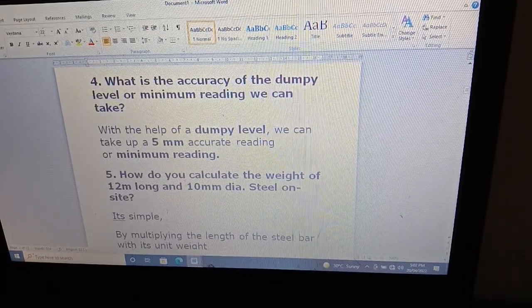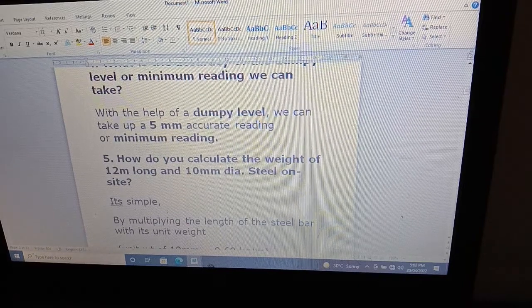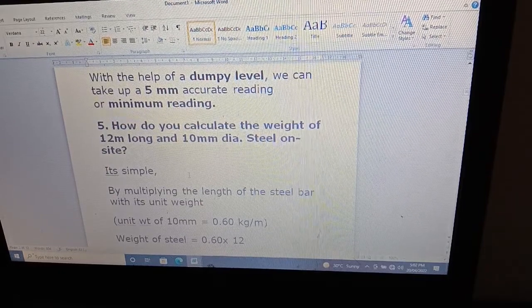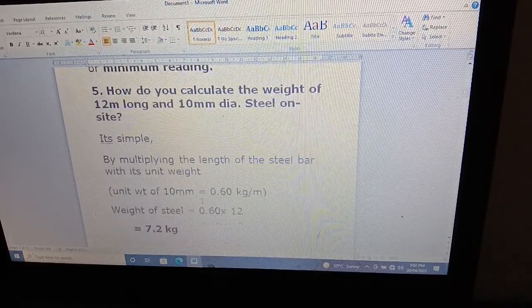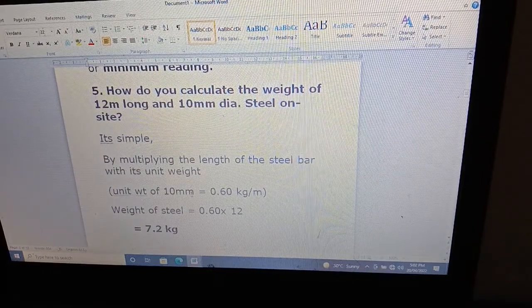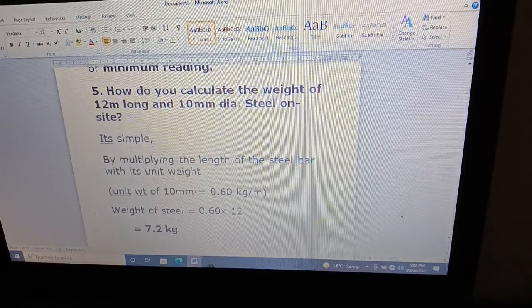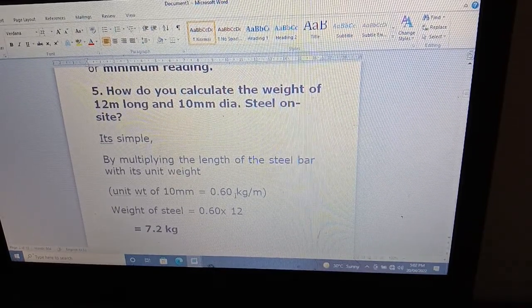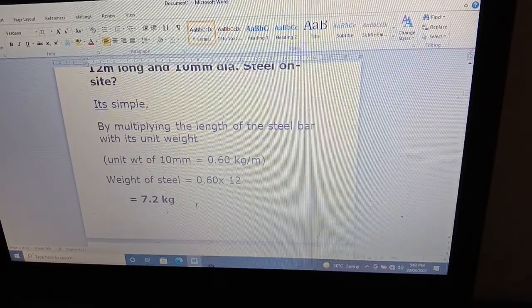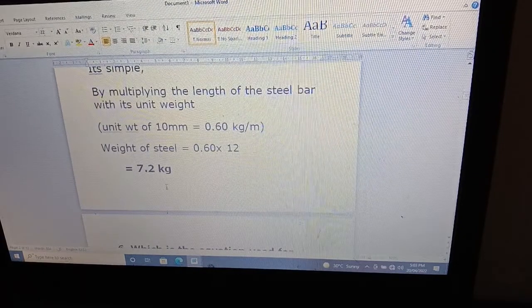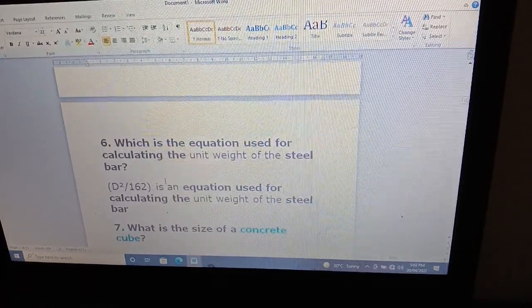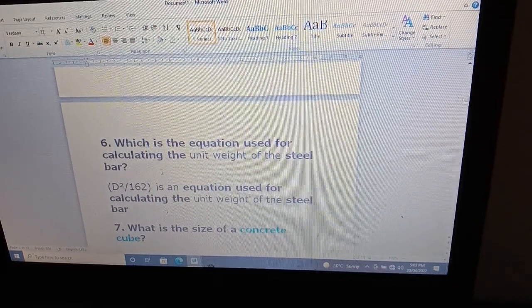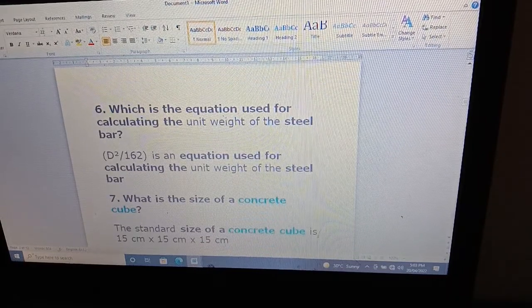Question five: how do you calculate the weight of 12 mm and 10 mm diameter steel on site? It's simple: multiply the length of the steel bar by its unit weight. The unit weight formula is d squared over 162, in kg per meter. So the unit weight of 10 mm is 0.62 kg per meter, and when you multiply by 12, it's 7.2 kg, the full weight of one bar. This is the formula used for calculating the unit weight of steel bar: d squared over 162.